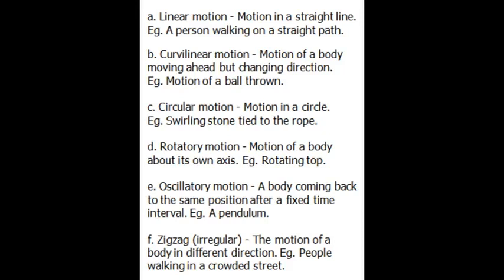Next, rotatory motion. Motion of a body about its own axis is called rotatory motion. Example, rotating top, rotation of the Earth. Next, oscillatory motion. A body coming back to the same position after a fixed time interval is known as oscillatory motion. For example, pendulum. Next, zigzag motion.